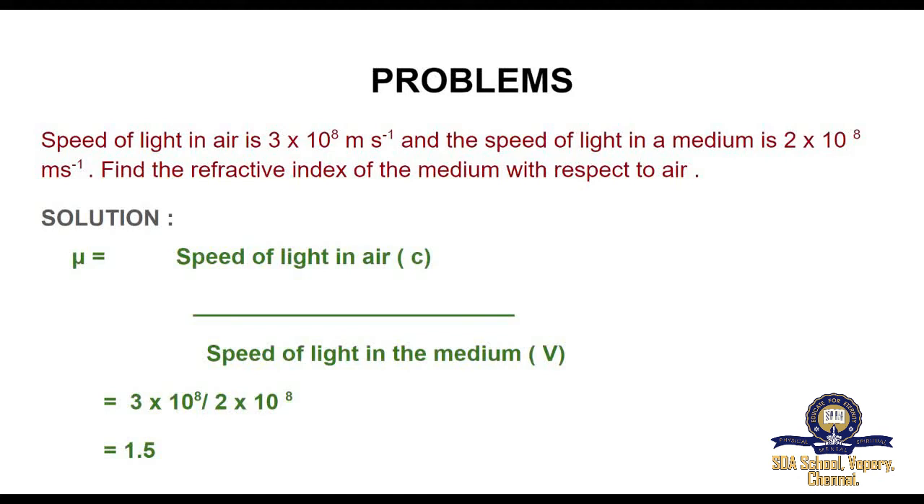They have already given the speed of light in air value and the speed of light in a medium value. What is the speed of light in air value? Yes, 3 into 10 power 8. What is the speed of light in a medium? Yes, 2 into 10 power 8. Cancel that 10 power 8. So, we will get 3 by 2. So, 3 divided by 2 is equal to 1.5.